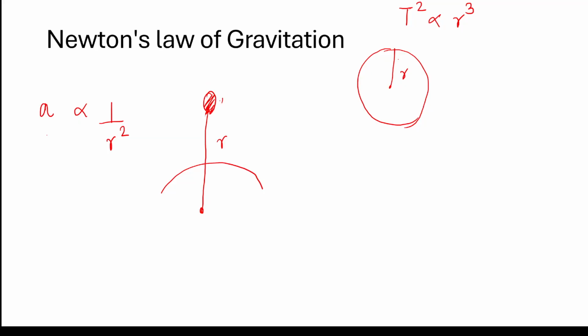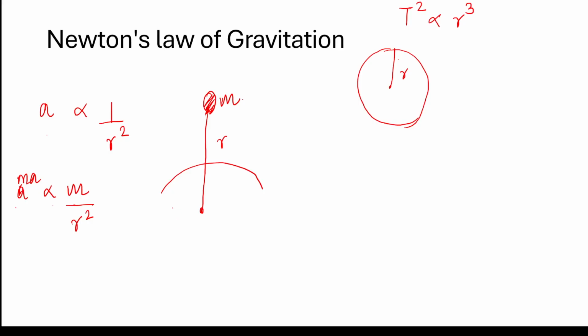And of course, if a body has a mass m, it would be proportional to the mass. Now because my force is ma, I'm just going to write it ma here. So obviously then my force is proportional to m over r squared.